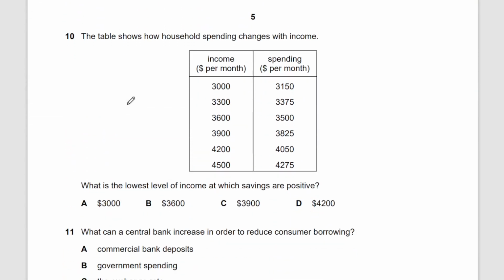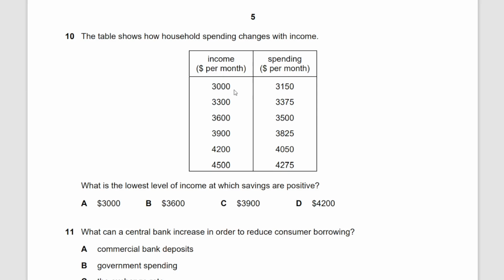The table shows how household spending changes with income. So income is increasing per month and spending is increasing as well. So we have to find out what is the lowest level of income at which savings are positive.